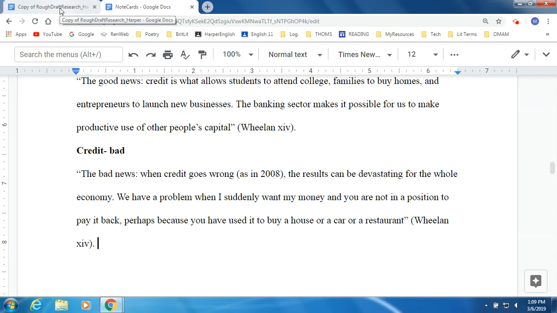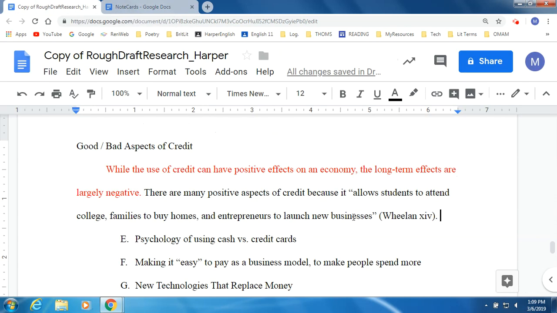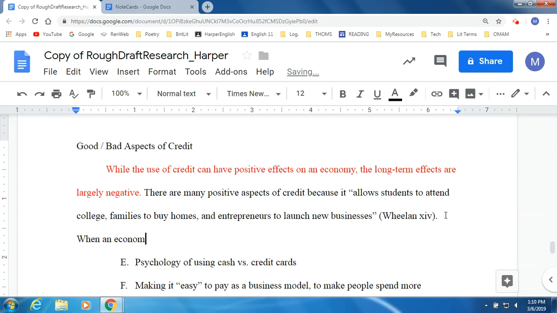Okay, so I need to do some work to link from this idea to that note card, which basically says the opposite. So I've got to do some work here. Let's see. When an economy relies largely on credit, that bubble has to burst eventually.